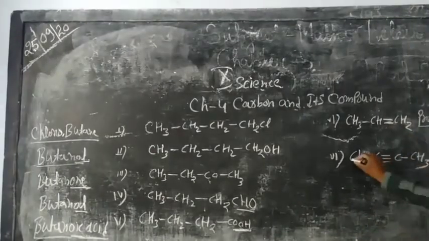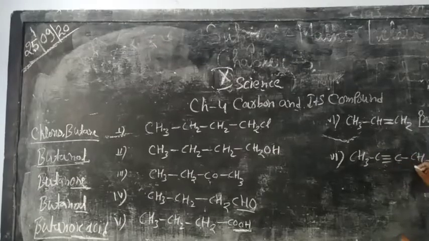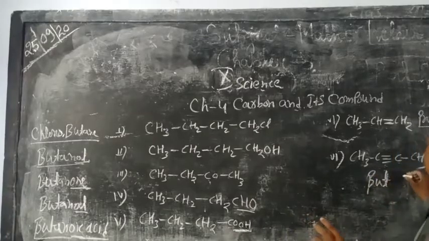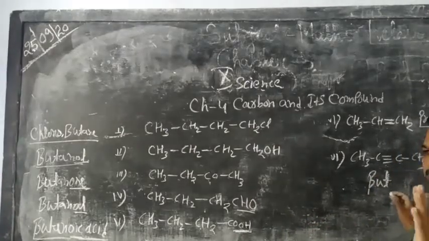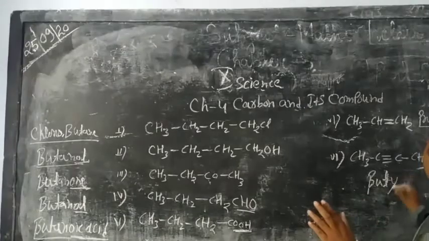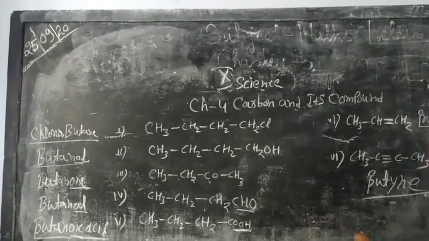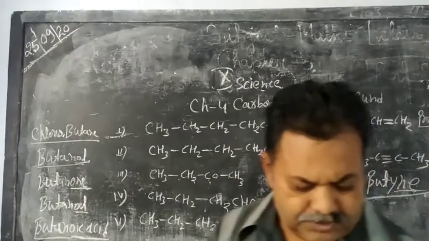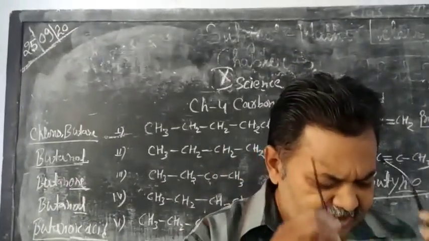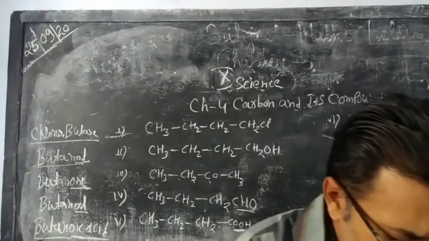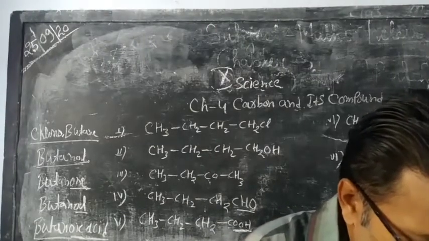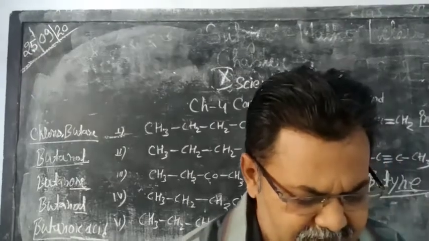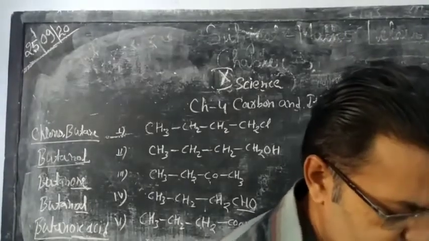Now the next one has 1, 2, 3, 4 carbons. The name of the 4 carbon compound is but, and with a triple bond the ane is replaced by yne, so butyne is the name of the organic compound. So these are some rules for naming organic compounds.